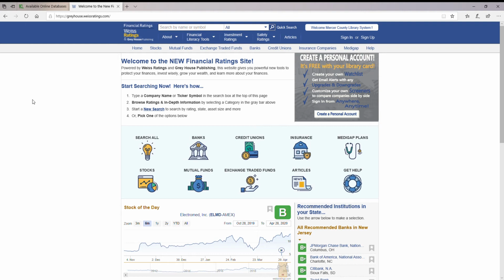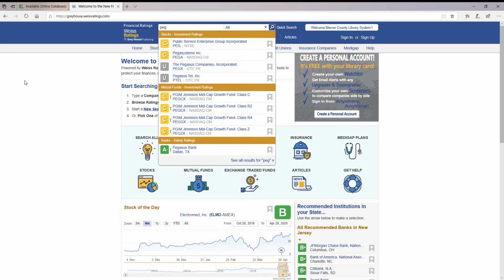So right at the top is a search. If you know the name of the security you're looking for, or you have the symbol, you can go ahead and go right into it. And as you start typing, you'll see that different types of investments and other things, such as institutions, that match with what you've typed in will come up. So we have 4 stocks and 4 mutual funds and a bank that came up.